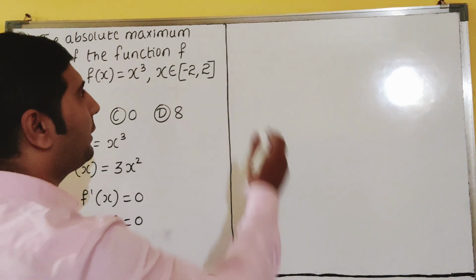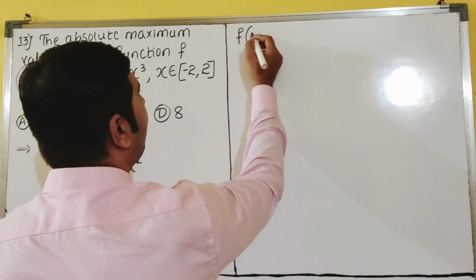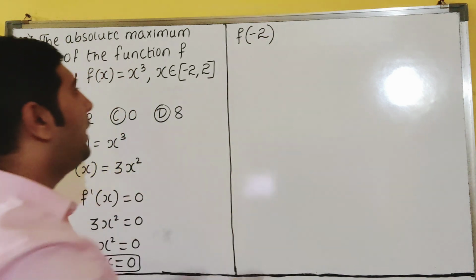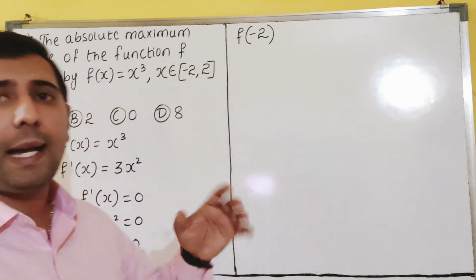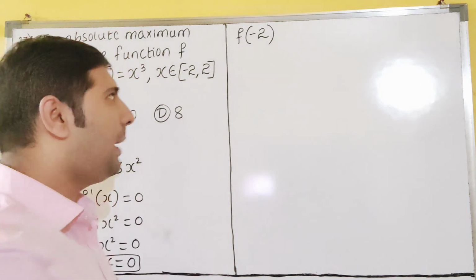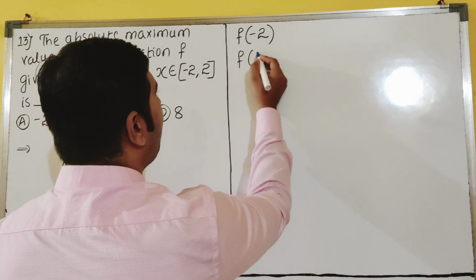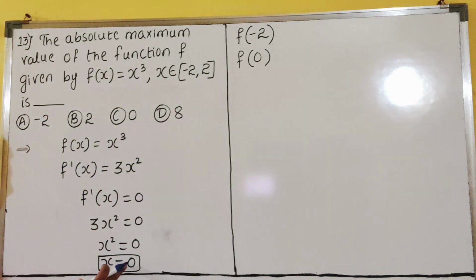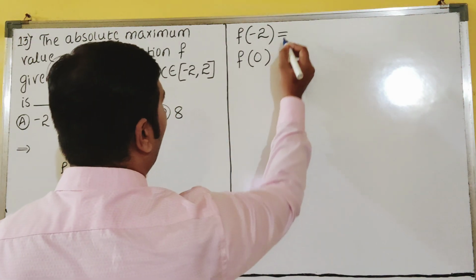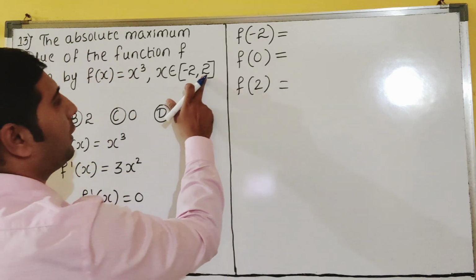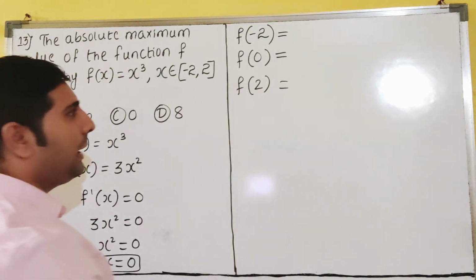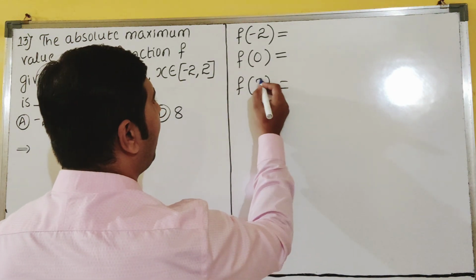Understood? So now see here, how to find the values now? F of minus 2. Interval is what? Minus 2. This square bracket says what? We are including minus 2, dear students. Minus 2. Next number is what? After minus 2, 0 also comes. So x value we have got or not this one? You have to find this value also. So now next is what? F of 2. So 2 is also there, 2 is also included. Clear?